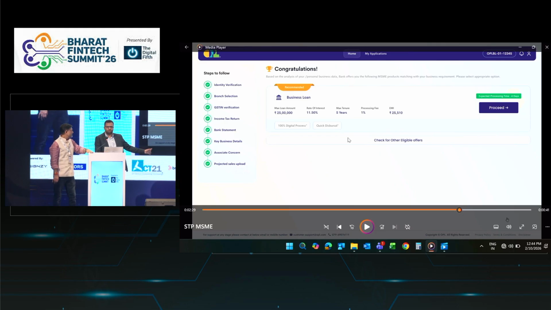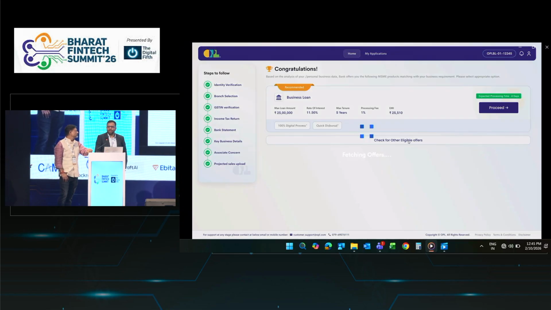Your business rule engine will run here. The platform does not have any credit policy of its own. There are many parameters available which, as a banker, you will be able to set. So there is no dependency. If your policy or your rate changes on any day, you will be able to access this platform and change it.